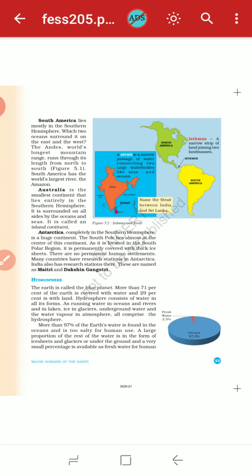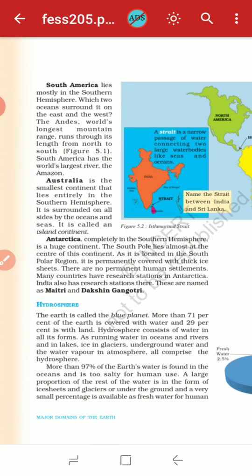Then now South America. South America lies mostly in the southern hemisphere. Which two oceans surround it, east and west? The Andes, the world's longest mountain range, runs through its length from north to south. And South America has the Amazon, one of the world's largest rivers.